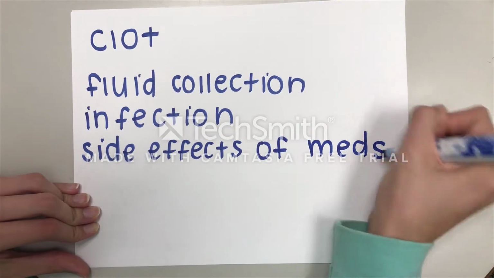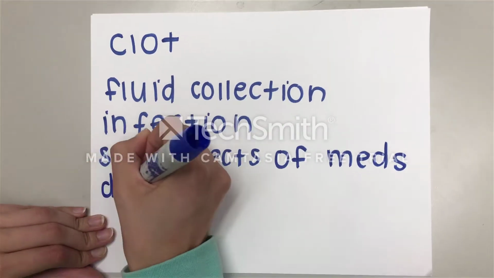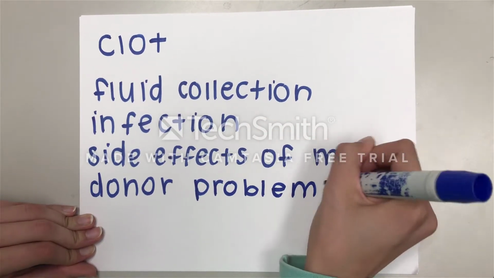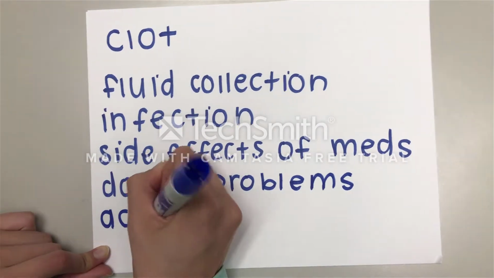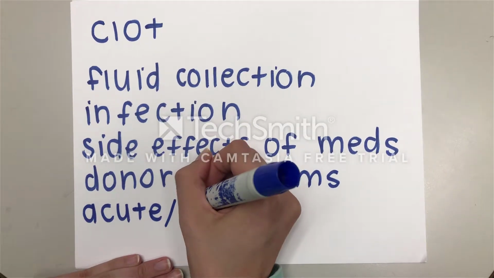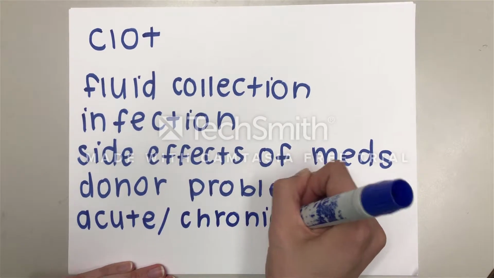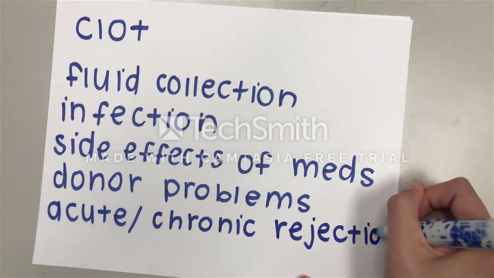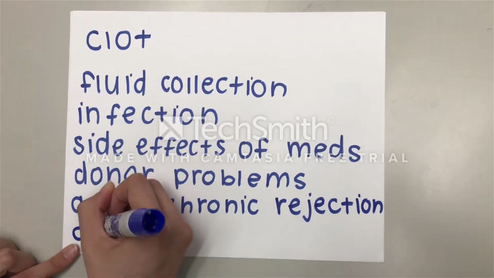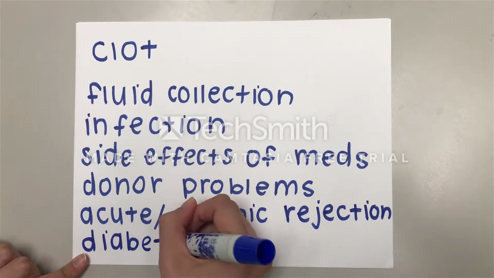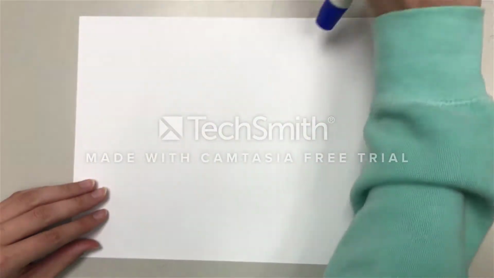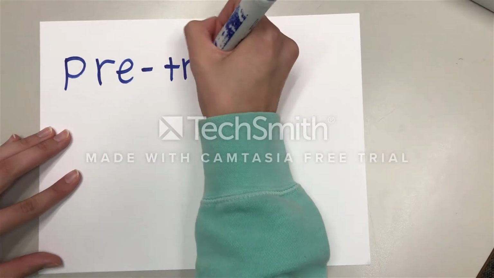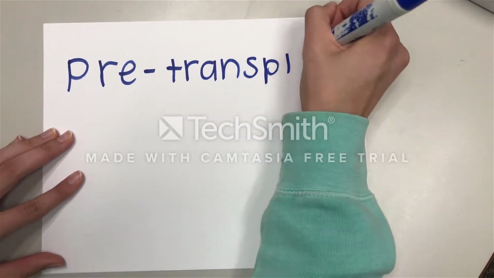As well as donor problems, which comes from the body rejecting the organs that they actually have come from other transplants, and this can be done acutely or chronically over a different period of time. And diabetes is also a factor that can lead to the need for a kidney transplant. It's actually one of the more common ones.